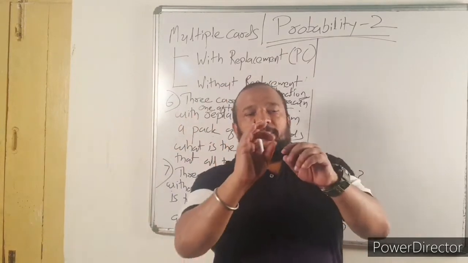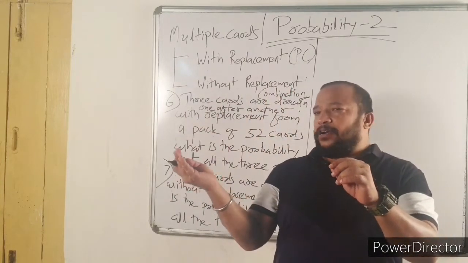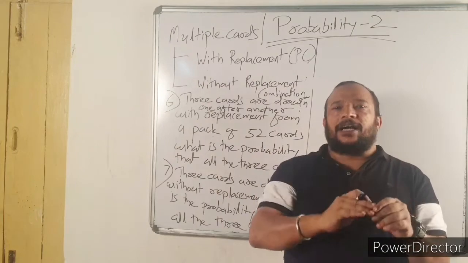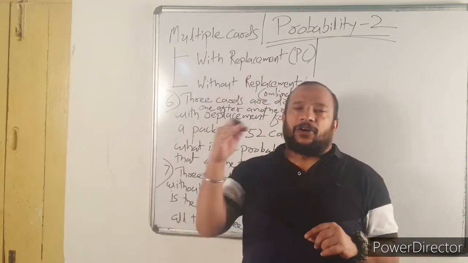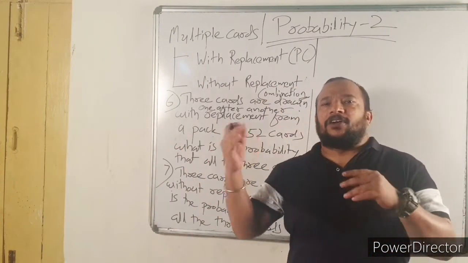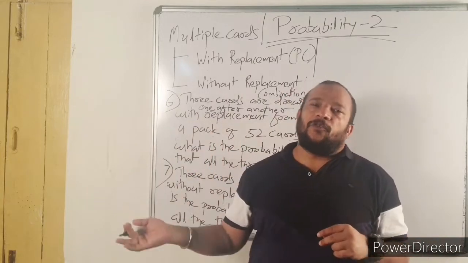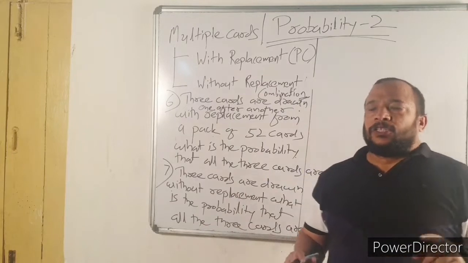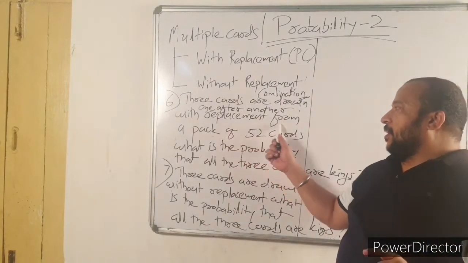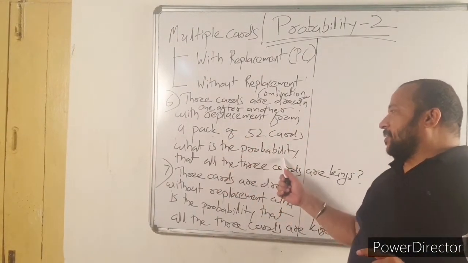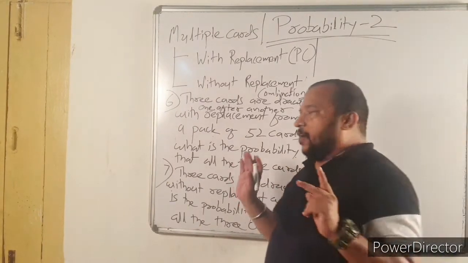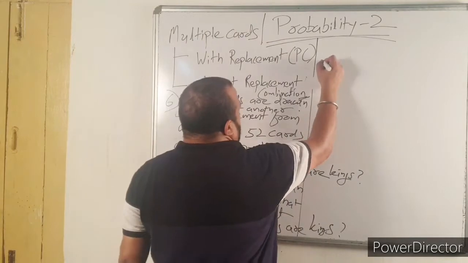With replacement, that means you draw a card, look at it, and again you replace it. 3 cards are drawn one after another with replacement. What is the probability that all the 3 cards are kings? Now let us solve the question number 6.